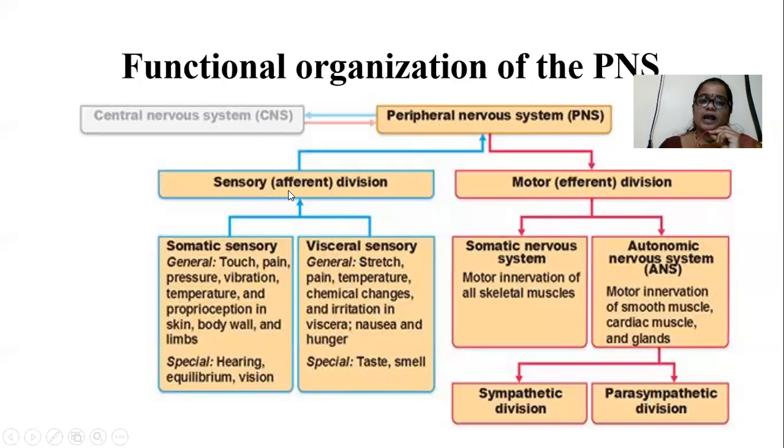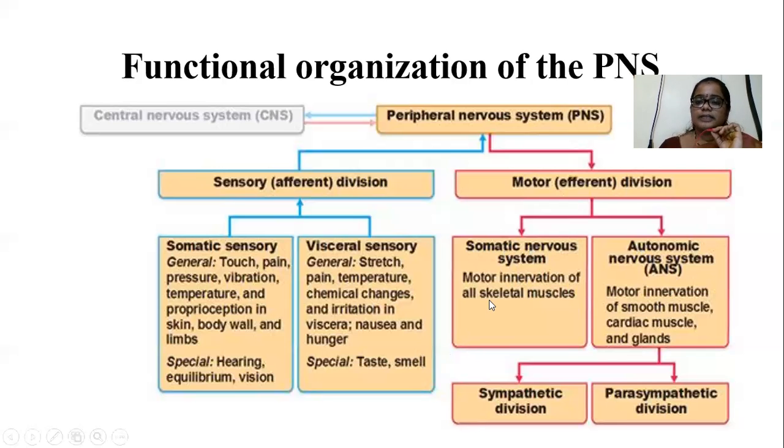The sensory or afferent divisions respond to two kinds of stimuli, that is somatic sensory stimuli and visceral sensory stimuli. Then the motor division, nothing but the efferent division, is divided into the somatic nervous system and the autonomic nervous system. The somatic nervous system is also known as the voluntary nervous system, and the autonomic nervous system is also known as the involuntary nervous system. Why is the somatic nervous system called the voluntary nervous system? Because of the somatic motor neurons which are present in skeletal muscles.